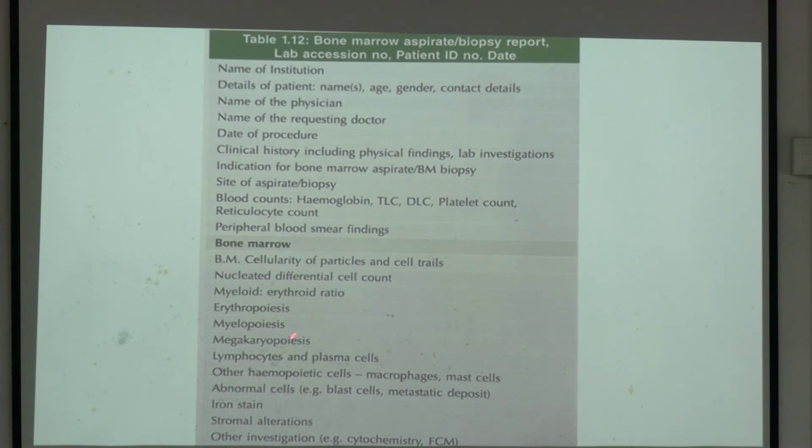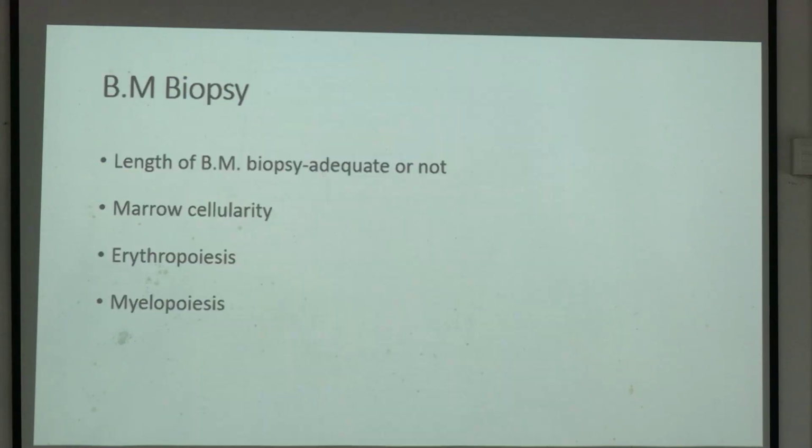Bone marrow cellularity, particles and cell trails, nucleated differential cell count, myeloid-erythroid ratio or M:E ratio, erythropoiesis, myelopoiesis, megakaryopoiesis, lymphocytes and plasma cells, other hematopoietic cells, macrophages, mast cells, abnormal cells like blast cells, metastatic deposit, iron stain, stromal alterations, other investigations like cytochemistry, flow cytometry. This is the reporting format.